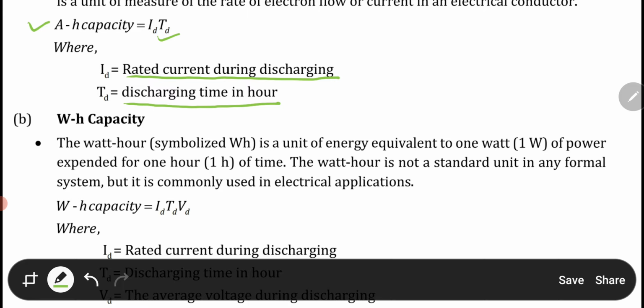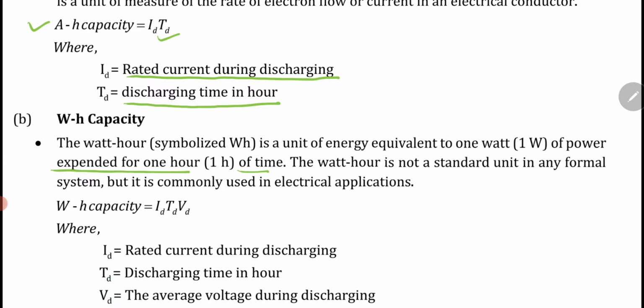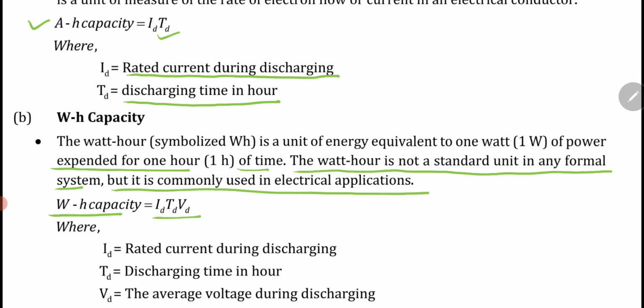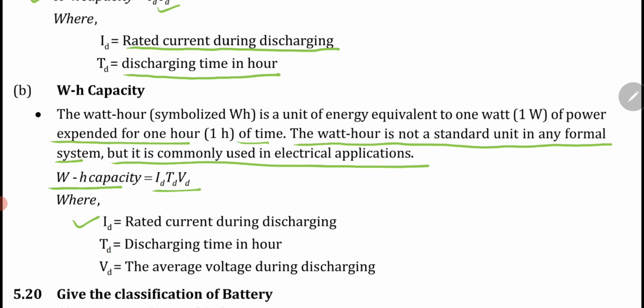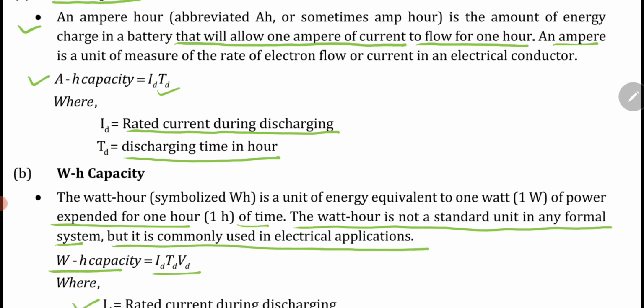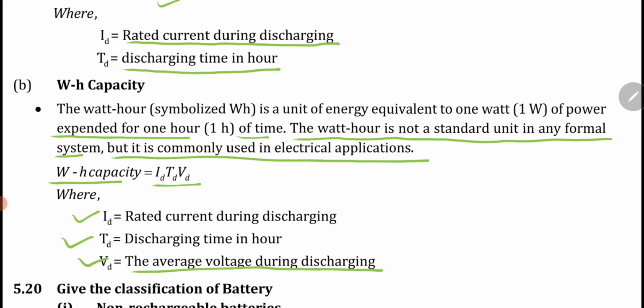The watt hour is a unit of energy equivalent to 1 watt of power expended for 1 hour of time. The watt hour is not a standard unit in any formal system, but it is commonly used in electrical applications. So WH capacity is ID times TD times VD, where ID is the rated current during discharging, TD is the discharging time in hours, and VD is the average voltage during discharging. So that is the AH capacity and WH capacity.